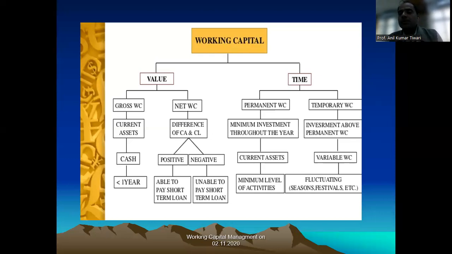The second one is temporary. At the time of a festival or at the time of a season, some demand arises suddenly. So for that, we require more cash invested into raw material, and the raw material will turn into a product, and this product we will sell, and then it will give you revenue. For that also you need to arrange temporary working capital, so that you can fulfill the demand which rises at the time of the festival or the season. So this is known as the temporary working capital. This is also known as the fluctuating working capital.